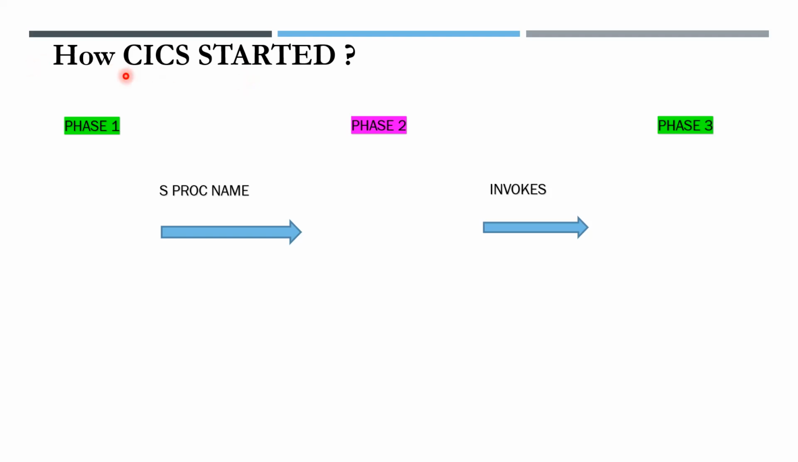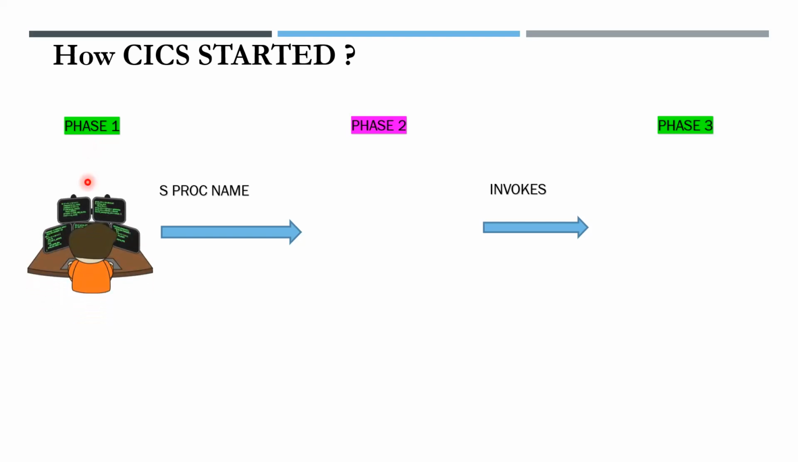Firstly, we have to start. Someone needs to start Kix. We have to start Kix as a started task. Customer Information Control System subsystem, we have to start that subsystem. The Kix starting procedure is in three phases: phase 1, phase 2, phase 3.